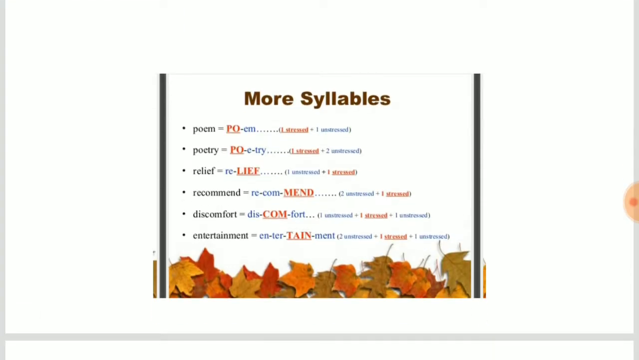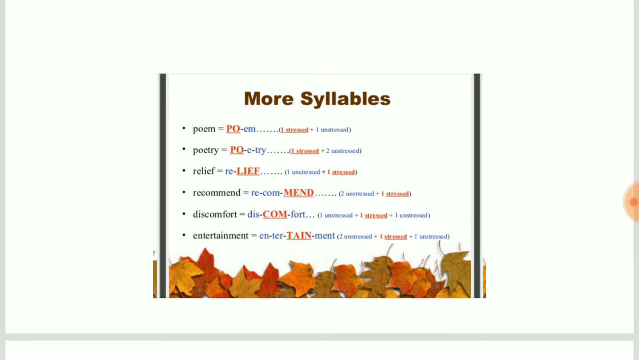Here are some more examples of syllables. Poem. Here po is stressed and em is unstressed. Poetry. Here are three syllables: po, e, try. Okay, the word poetry is divided into three syllables. Po, e, try. So po is stressed, and e and try, these two syllables, are unstressed.